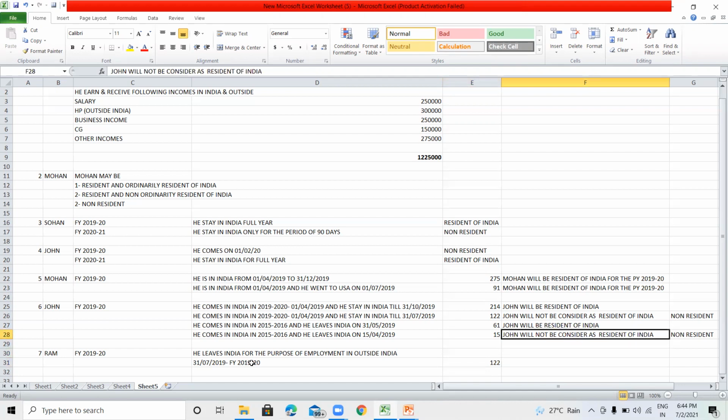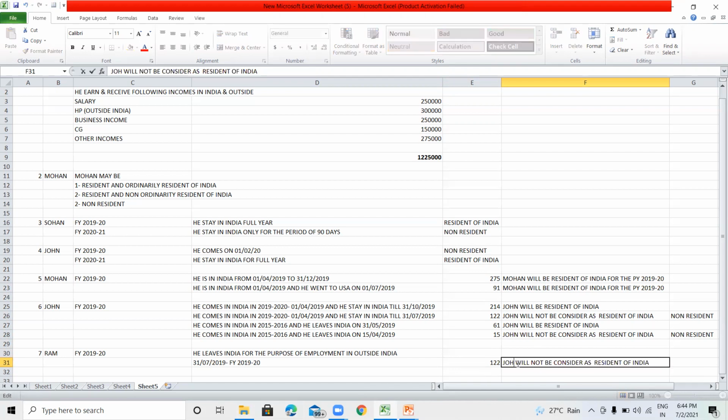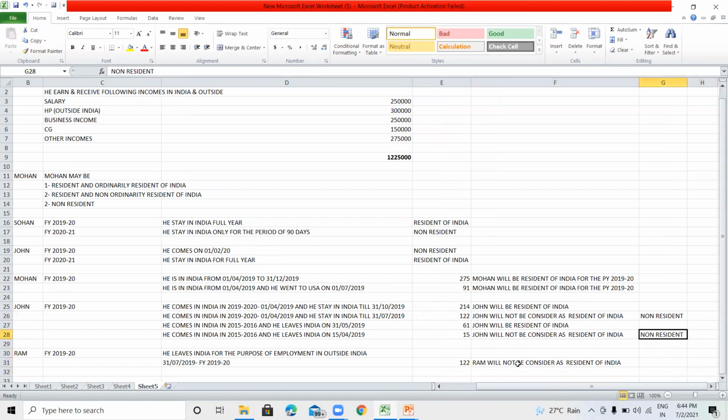So in this situation, Ram will not be considered a resident of India; he will be considered non-resident, because to determine the residential status of such a person, the second condition will not be available.